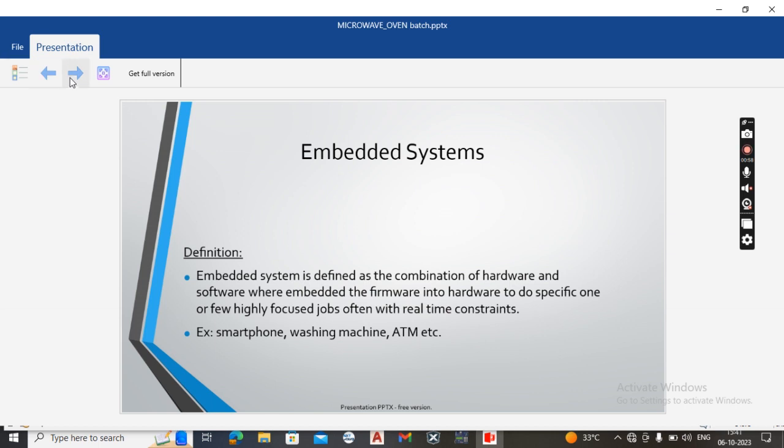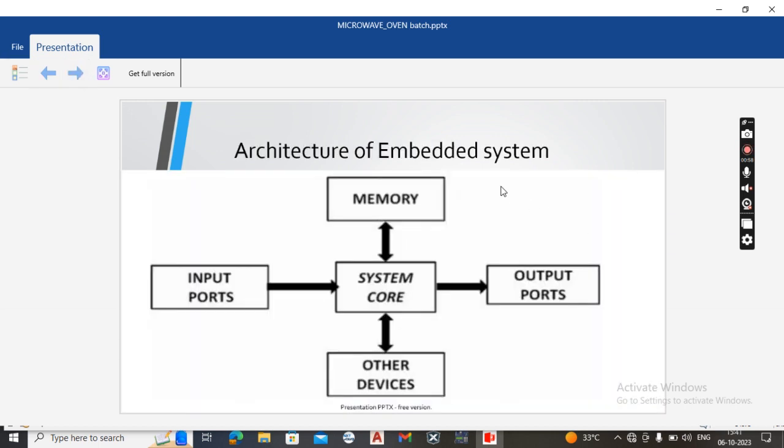Now let's move to another slide, which discusses the architecture of an embedded system. The main part of an embedded system is the system core. The system core contains a microprocessor and also a microcontroller. We can say a digital signal processor also.